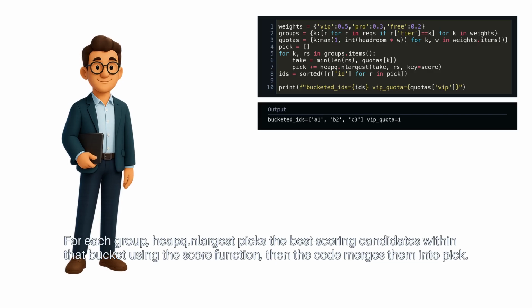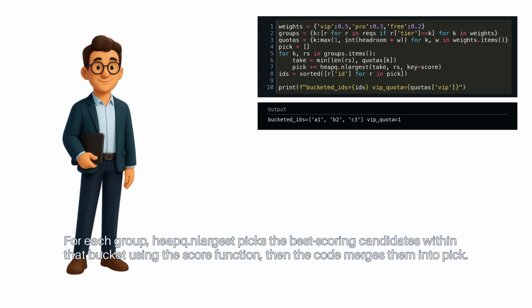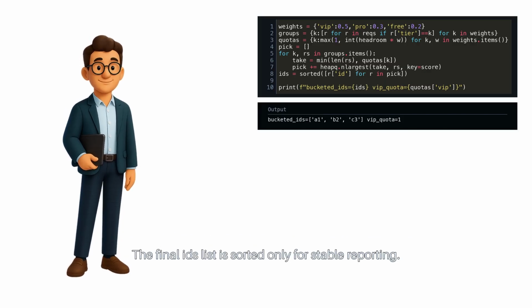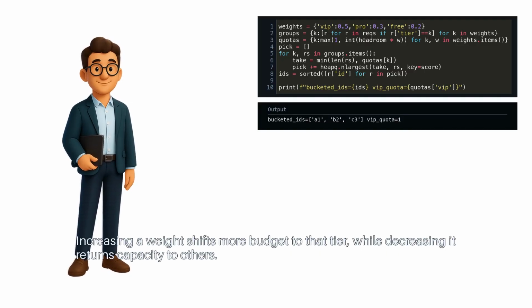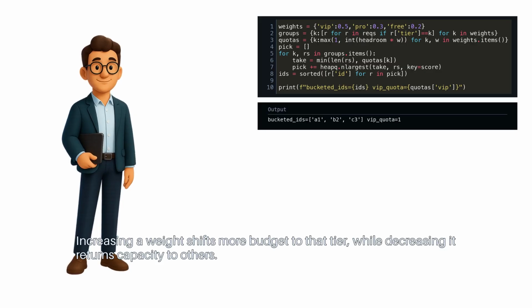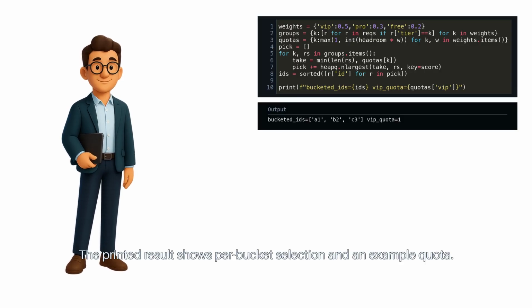For each group, heapq.nlargest picks the best scoring candidates within that bucket using the score function. Then the code merges them into pick. The final ids list is sorted only for stable reporting. Increasing a weight shifts more budget to that tier, while decreasing it returns capacity to others. The printed result shows per bucket selection and an example quota.